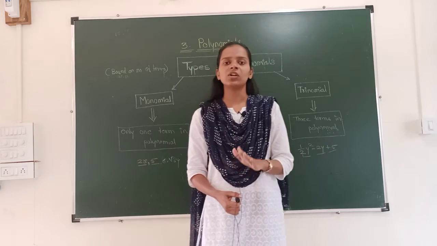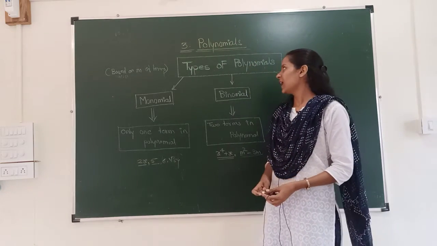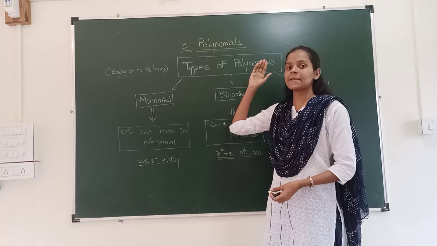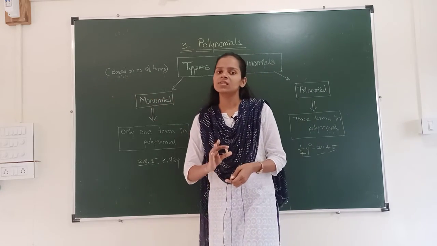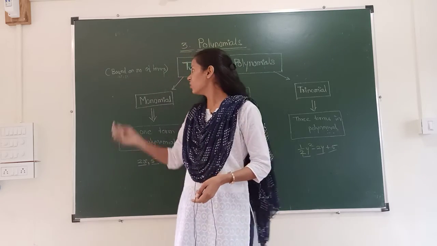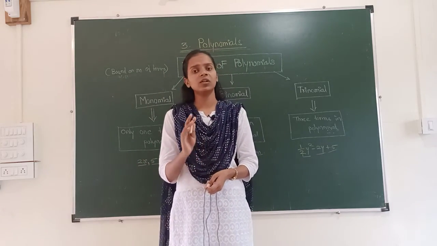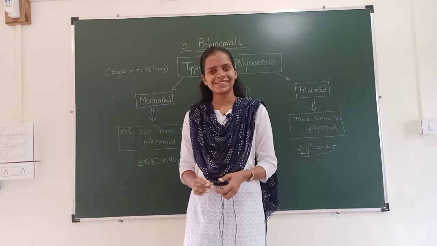Today we have seen what is meant by polynomials. After that, constant polynomials. And now types of polynomials, based on the number of terms. We will stop here today. This is enough for today. You have to write this down, copy this down in your notebook, and from tomorrow we will start with the new points. Thank you.